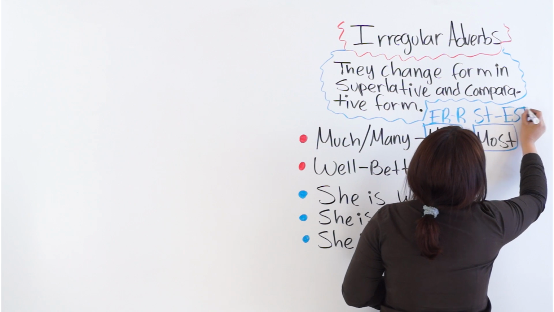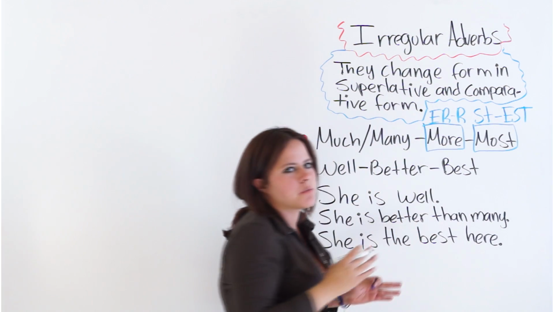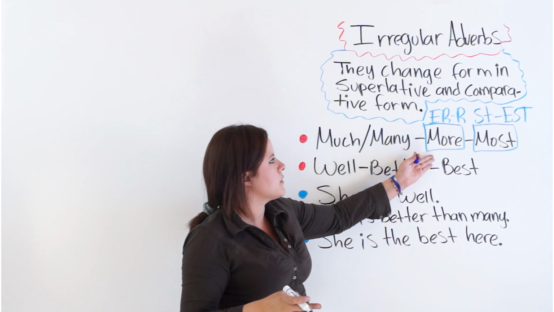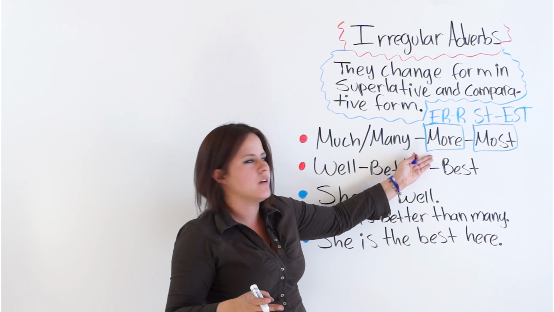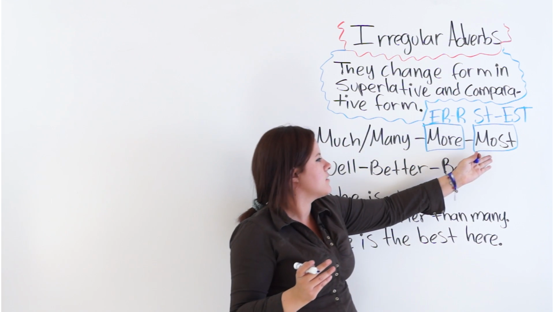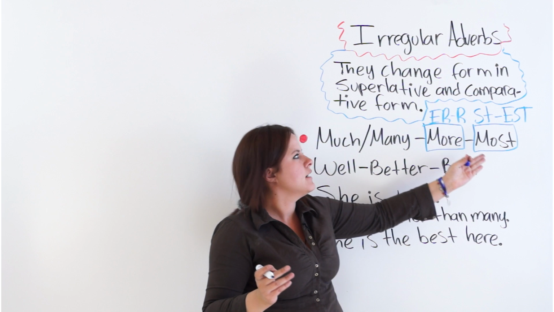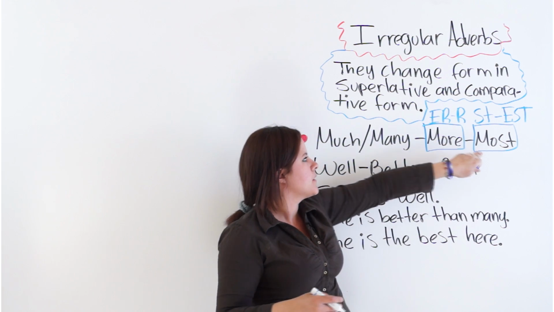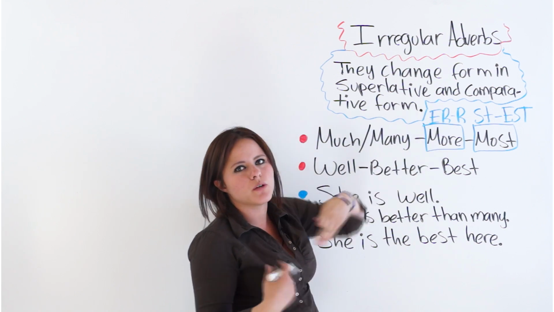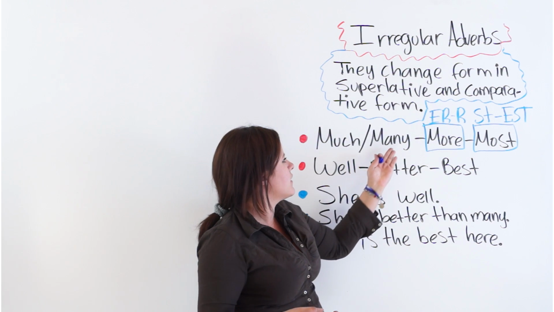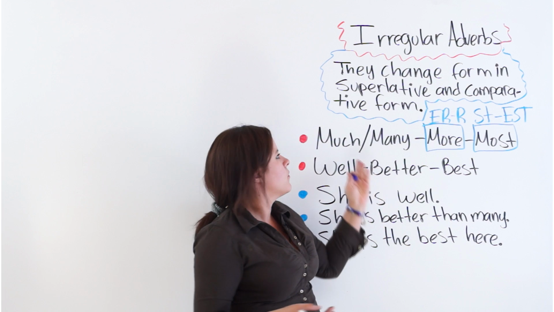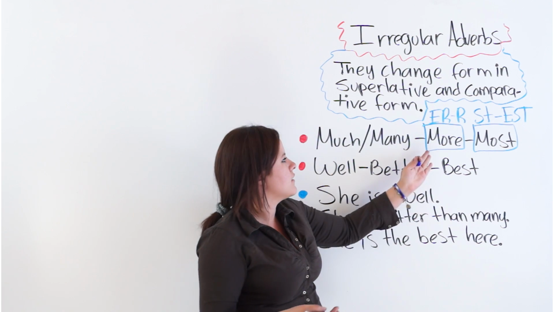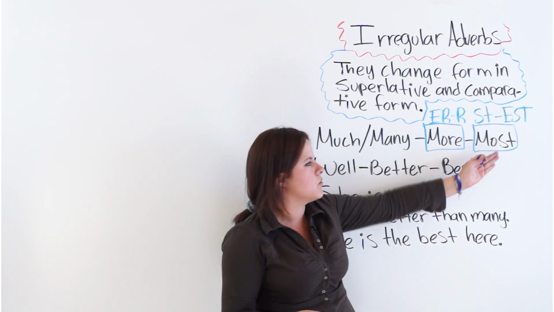So that is how we know that these are irregular adverbs, because their comparative form does not end in er or r, and its superlative form does not end in st or est. Well, this one does, but as you can see, this one doesn't, so that's what makes it irregular. You cannot say manier or mucher. Okay, it's more and most.